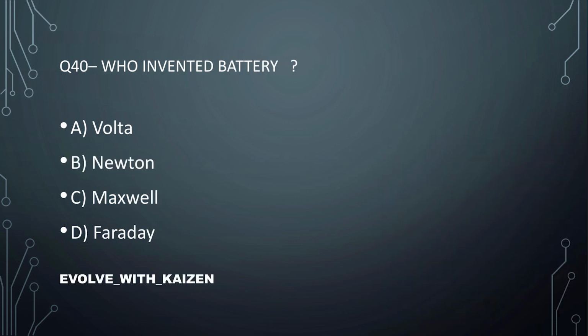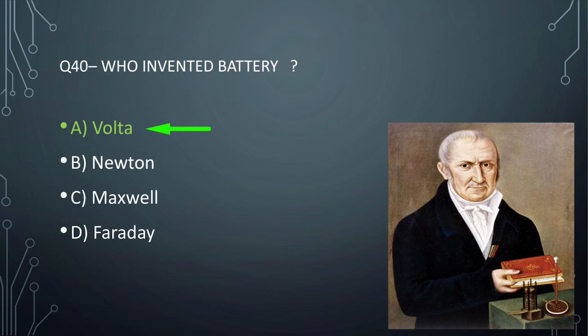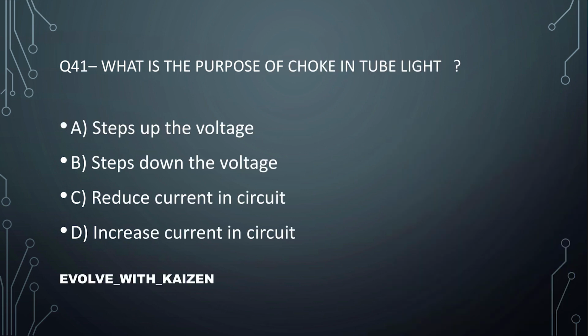Question number 40. Who invented battery? This is a very basic question. Who invented battery? The answer is option number A, Volta. What is the purpose of choke in tube light? You all must have seen a choke in the tube light. What is the purpose of it? What is the use of it in tube light? The answer is option number C, reduce current in circuit.